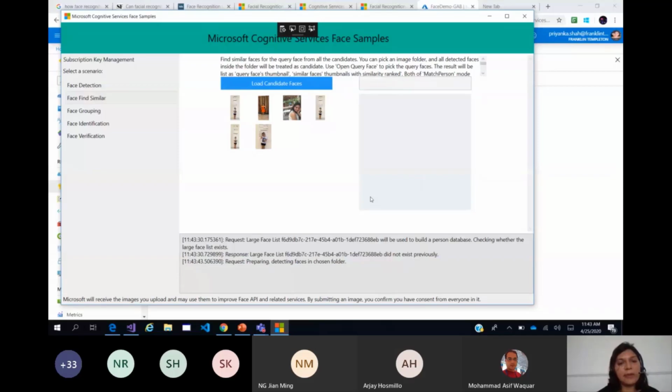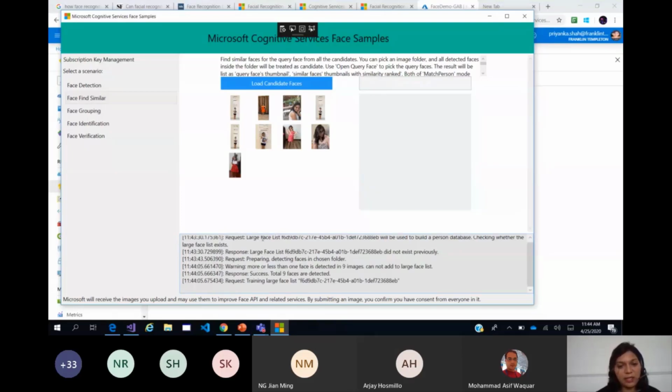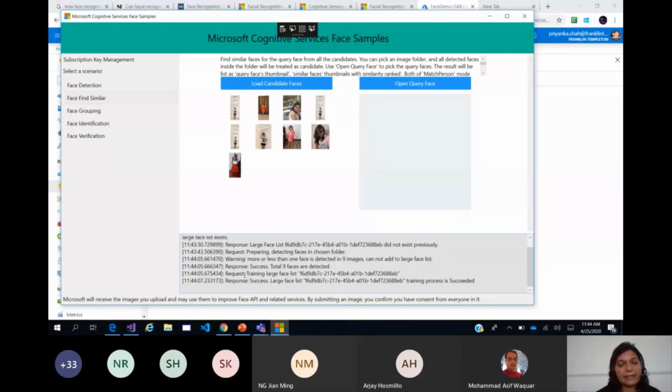It will prompt you that a recommended size has been exceeded, and then you see that it has become a large face list here. Another thing is, because it is find face similar, it will take only pictures which have single individuals. It is not going to take in group pictures. We would do the group similarity a bit later on.